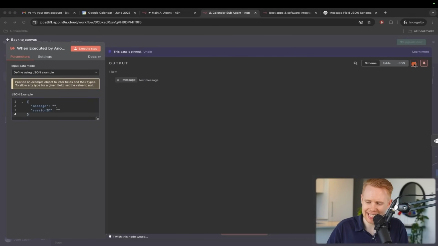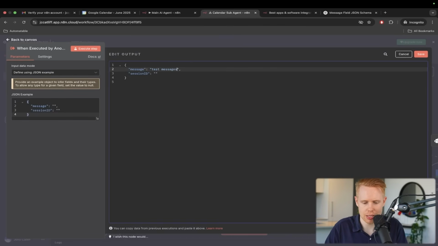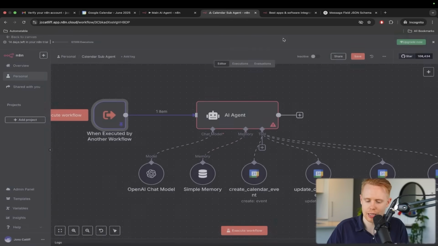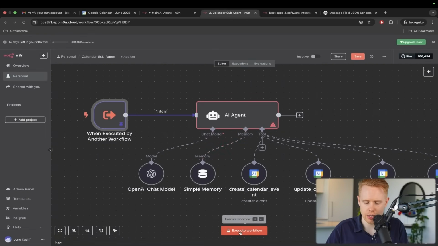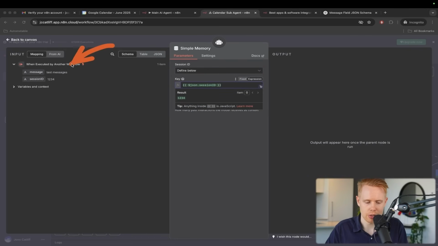We can go ahead and click edit over here. We'll open this up and we'll paste in both. I'm going to say test message, and for session ID 1234. We'll click save and we'll click run. It's going to draw an error, but now we can pass in to the simple memory the session ID. We have session ID passed into the key, and now we're good to go.